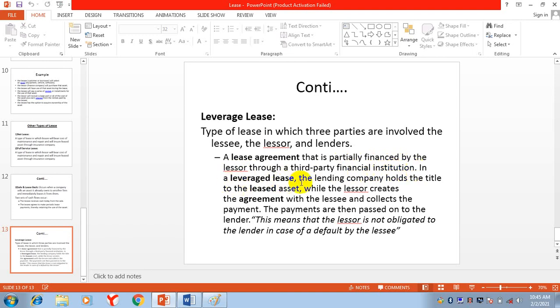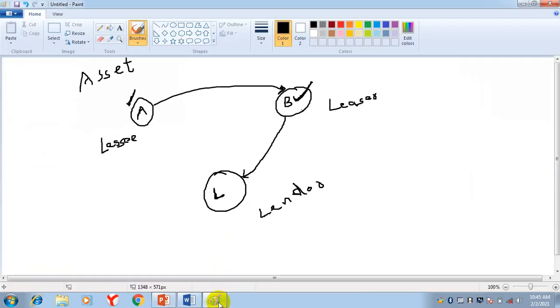In a leverage lease, the lending company holds the title to the leased asset, while the lessor creates the agreement with the lessee and collects the payments. Now in this case, the title of the asset, the ownership of the asset, will be with the lender until A makes complete payments.